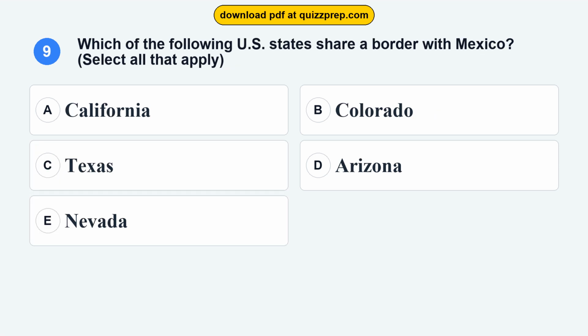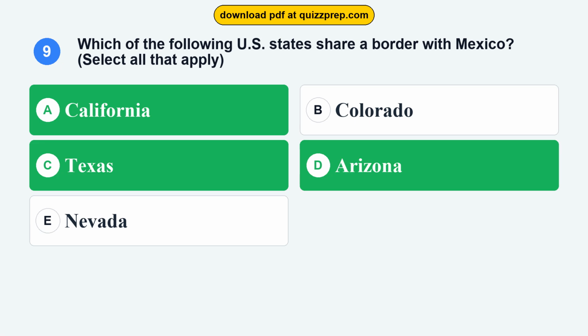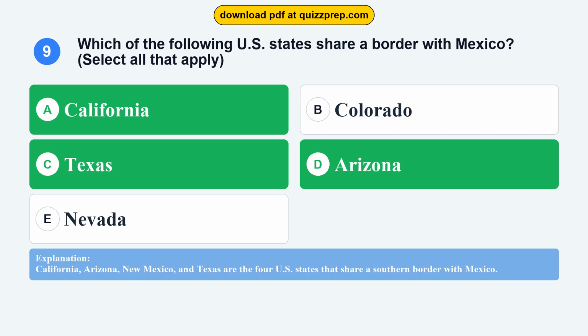Question 9. Which of the following U.S. states share a border with Mexico? Option A, California. Option B, Colorado. Option C, Texas. Option D, Arizona. Option E, Nevada. The correct answers are options A and C and D: California, Texas, Arizona. California, Arizona, New Mexico, and Texas are the 4 U.S. states that share a southern border with Mexico.